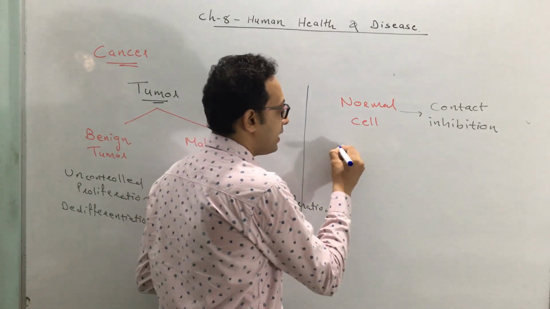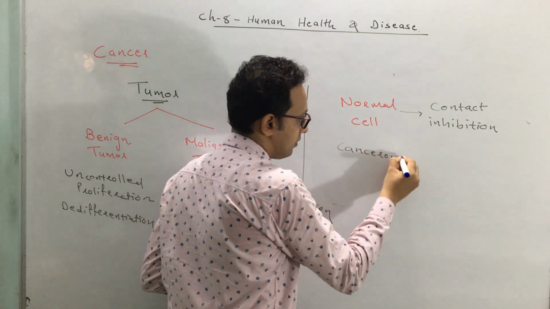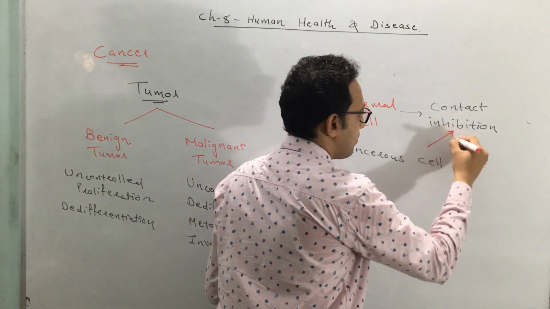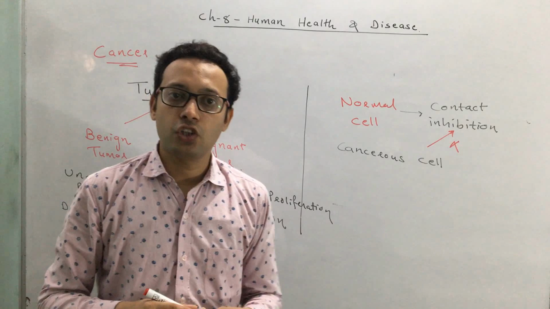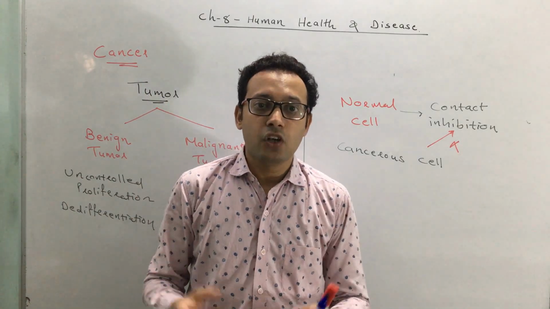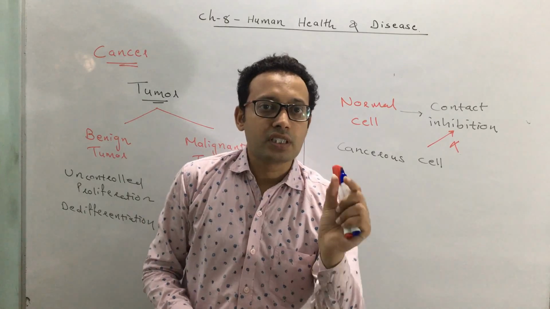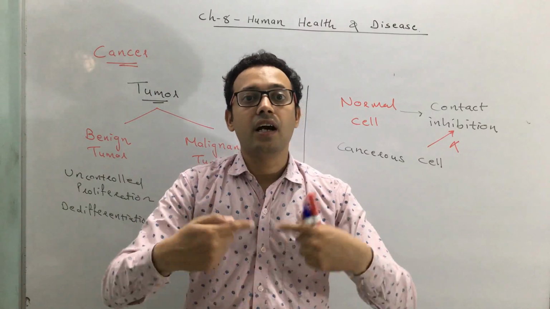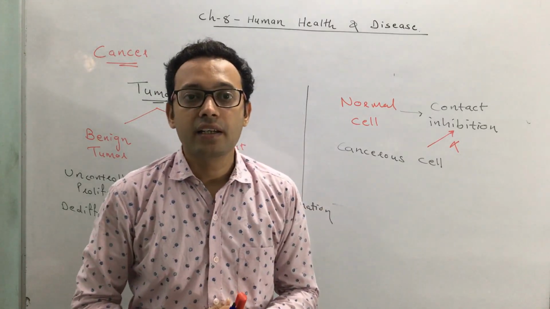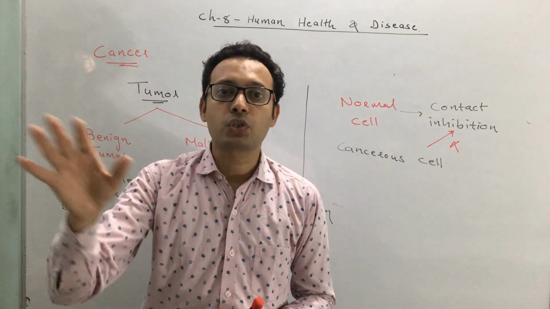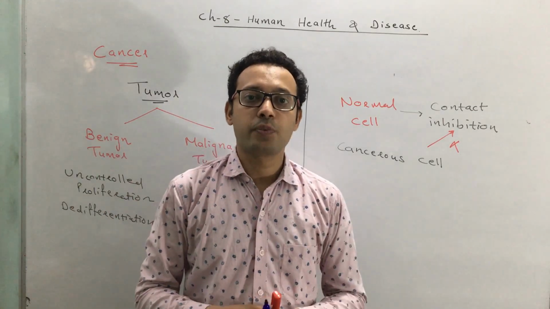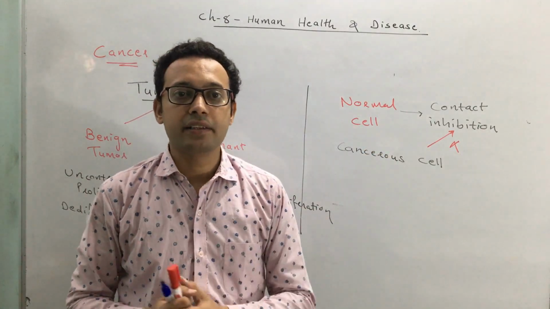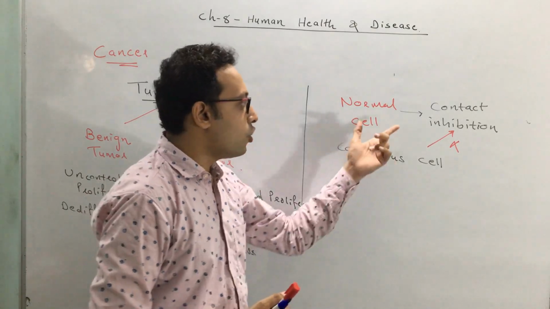But in a cancerous cell, the contact inhibition gets lost. That means in a cancerous cell or in a cancerous person, even though the cell remains in contact with another cell, it proliferates in an uncontrolled manner. That control is lost, and thus the cancer spreads. Okay. So this is the difference between a normal cell and the cancerous cell or malignant cells. Normal cell has what?